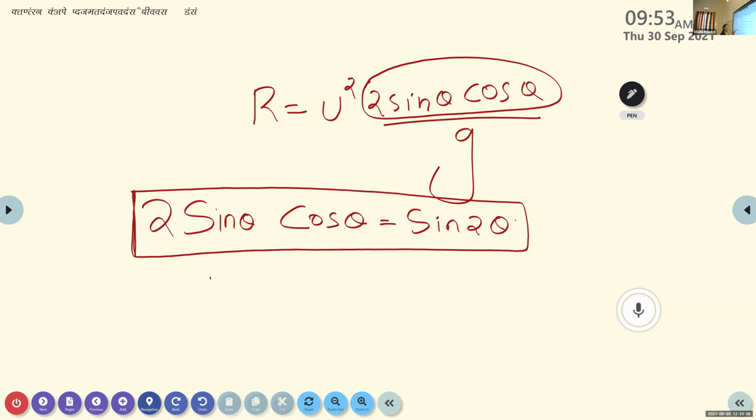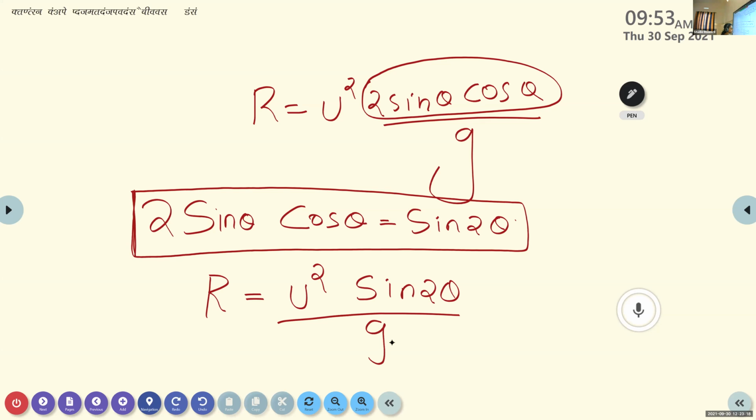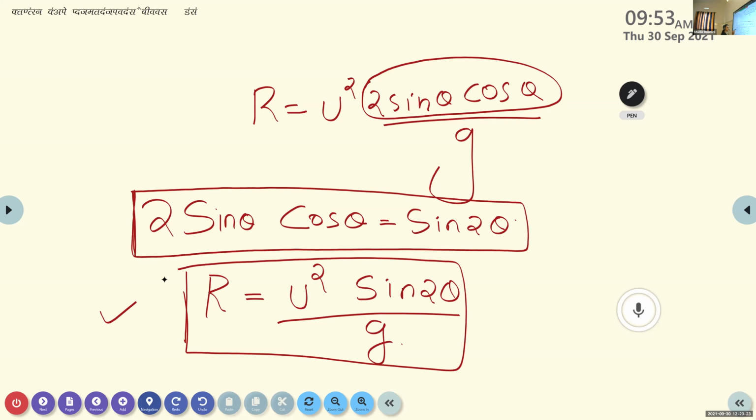So the equation for range, the horizontal distance of the projectile, becomes r is equal to u square sine 2 theta by g. This is the expression for the range of a projectile. The range of a projectile is the horizontal distance covered by the projectile from the point of projection to the ground. So r is equal to u square sine 2 theta by g.